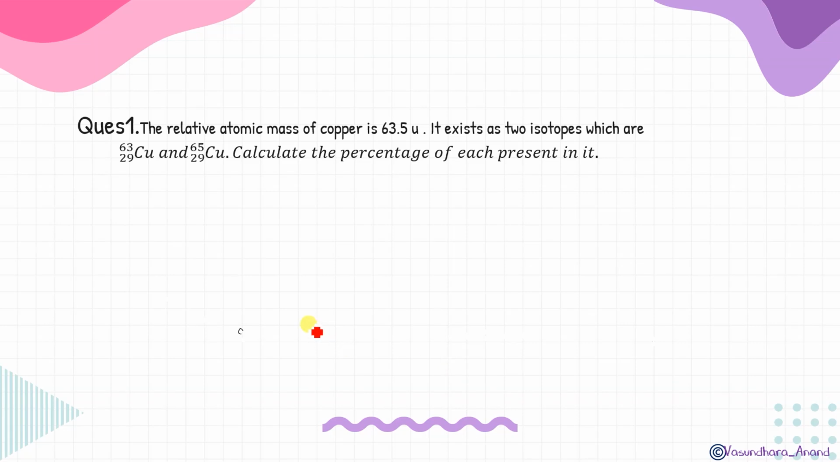So the relative atomic mass of copper is 63.5. That means here the fractional atomic mass is given to you. This is fractional atomic mass is given. Okay. Now it exists as 2 isotopes which are this and this. Calculate the percentage. You have to find the percentage. So assume that this one is in x%. So obviously the other will be in 100 minus x percentage, isn't it? Clear? So now what to do? Write the formula. Simple.